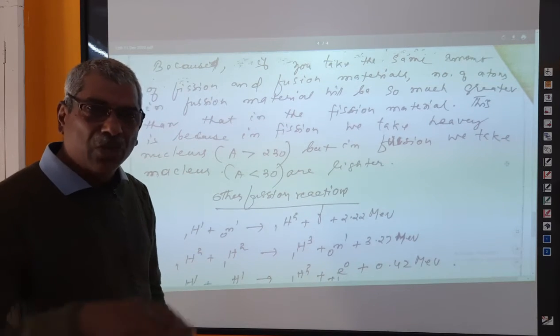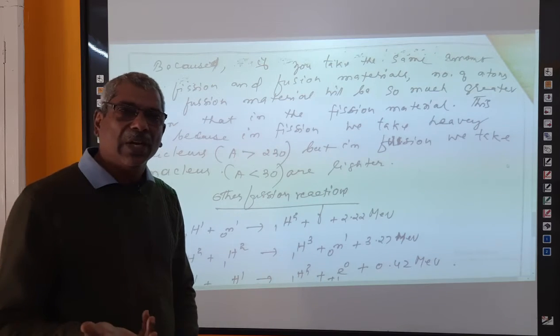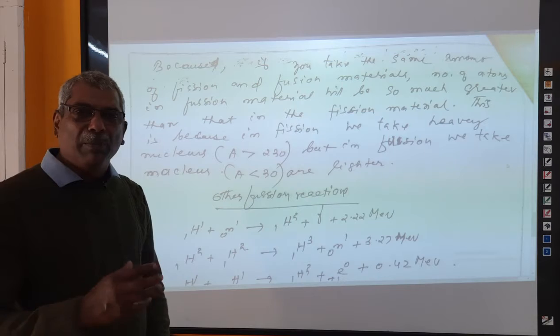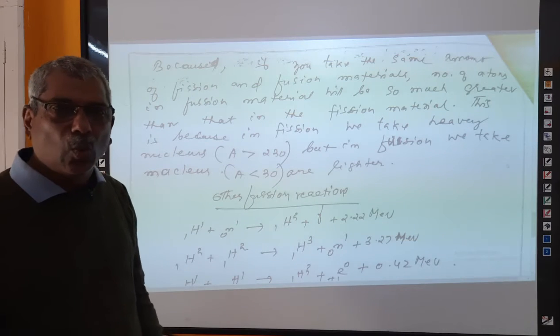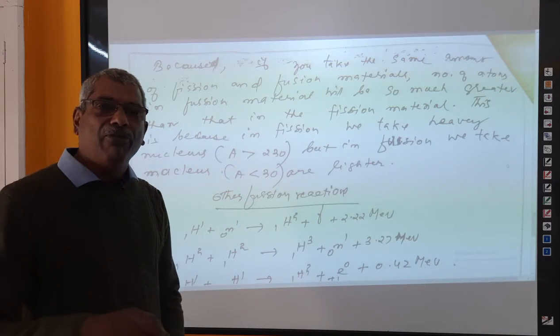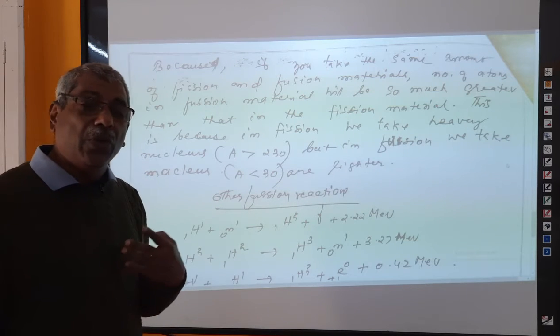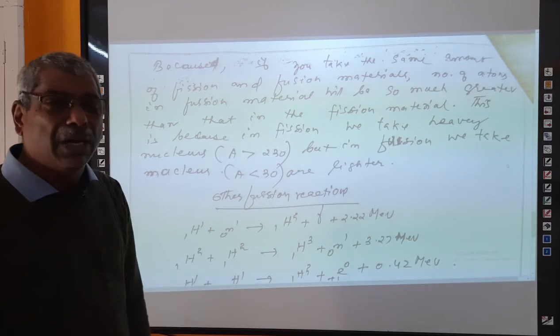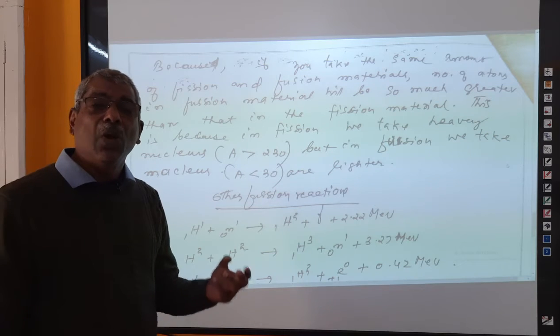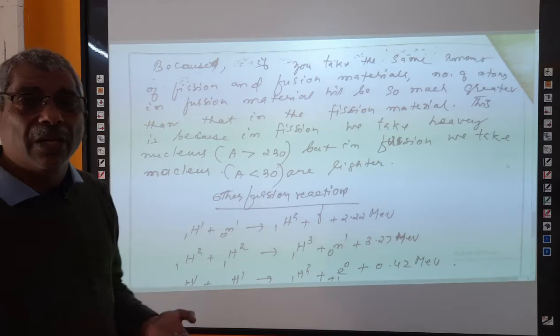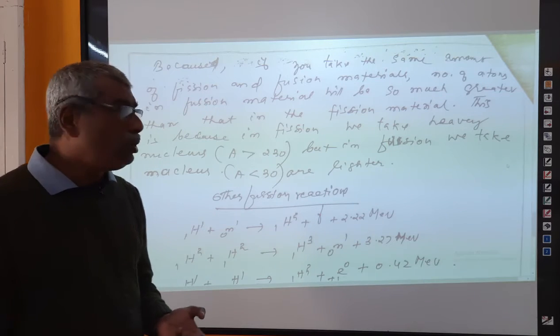Uranium means for fission purpose we take heavy nuclei like uranium. When you compare the number of atoms present in these 1 grams, the number of atoms present in hydrogen will be very, very much greater than the number of atoms present in 1 gram of heavy material. Heavy material is just like uranium, thorium, plutonium, etc.